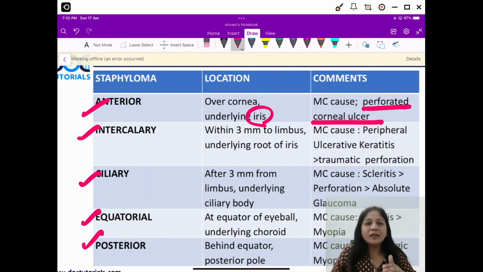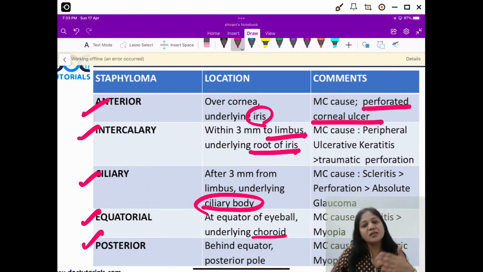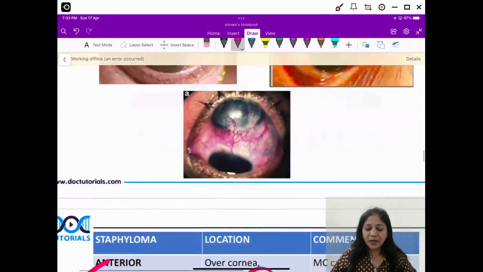Okay. Now, intercalary is what? When you have staphyloma at the limbus. Right? And behind the limbus, what is that uveal tissue? This is your root of the iris, isn't it? Now, what about ciliary? As the name suggests, the protrusion is at the level of sclera and the uveal tissue behind is the ciliary body. Equatorial is what? You have sclera, underlying this is choroid. Posterior is extreme posterior, basically at your posterior pole. Okay. So these are your 5 types of staphyloma.